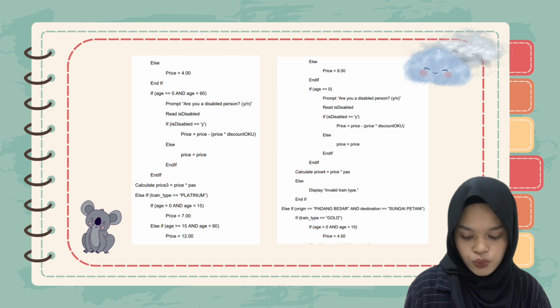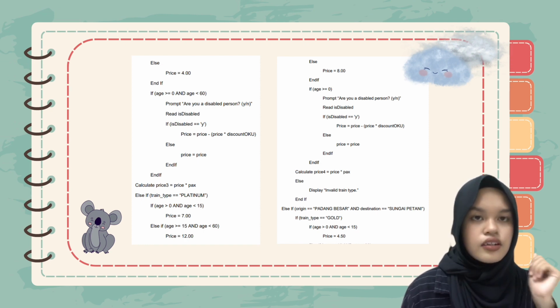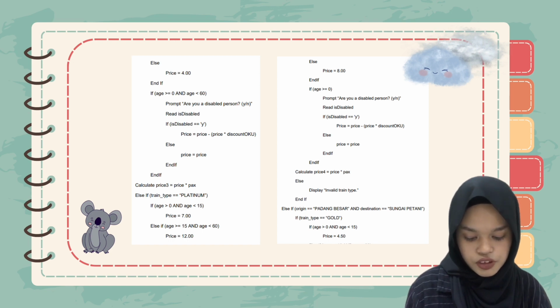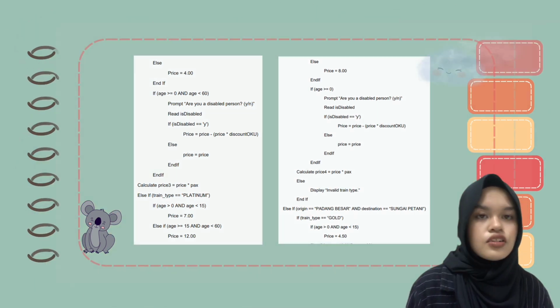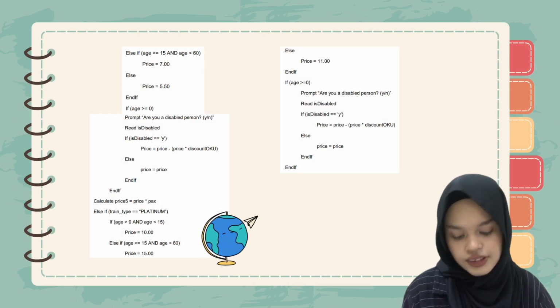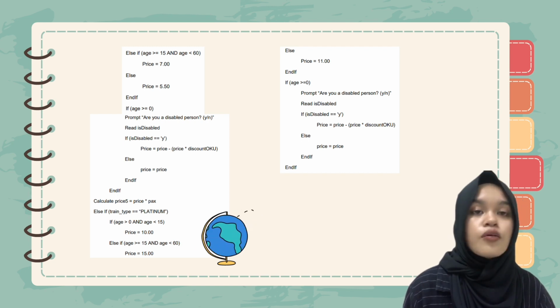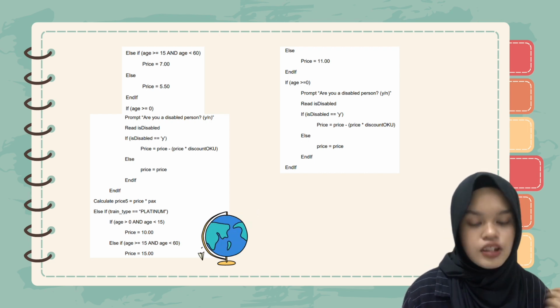And else, we display invalid train type if they put anything other than gold and platinum. And then else if origin equals Padang Besar and destination is Sungai Petani. If train type equals gold, if age is greater than 0 and age is less than 15, price is RM4.50. Else if age is greater than or equal to 15 and age is less than 60, price is RM7, else price is RM5. And then we ask the same question if they are a disabled person.